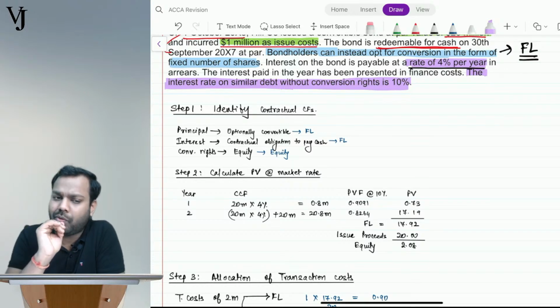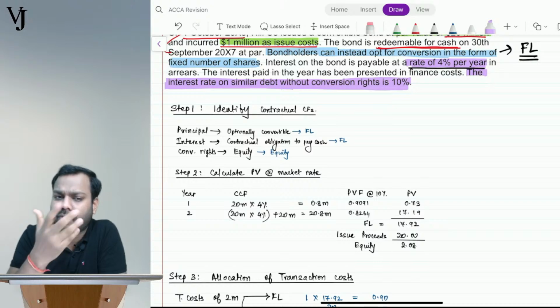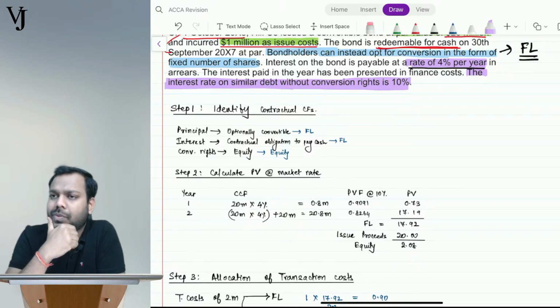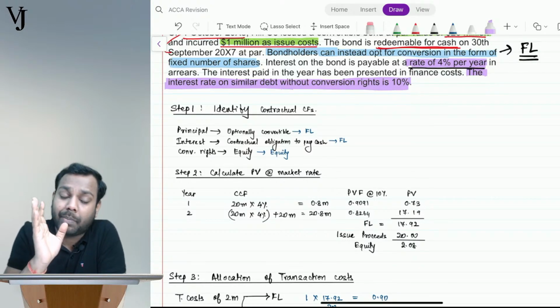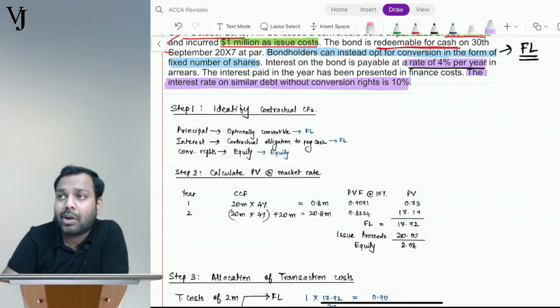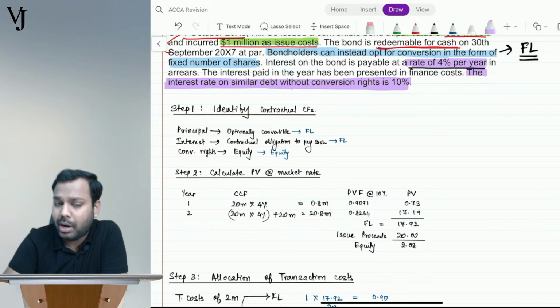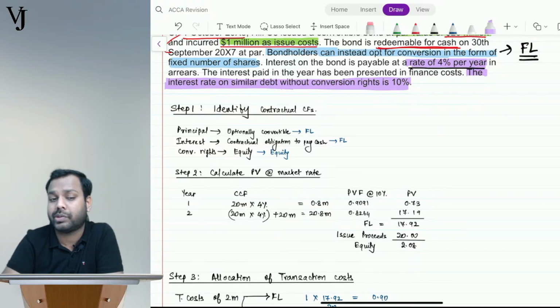But what I can do is, when I settle this instrument after 2 years, I will give you equity shares of my company, and that too a fixed number. I am promising that I will give you this much number of equity shares. The bank is thinking, if he gives me this much value of equity shares, then the $100 million I am giving as a loan will be worth around $400 million after 2 years.